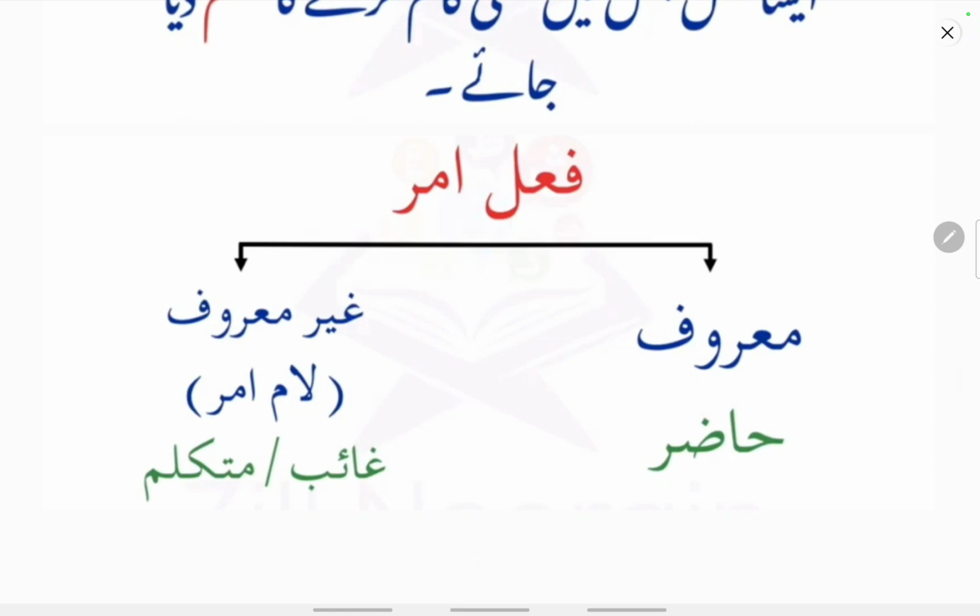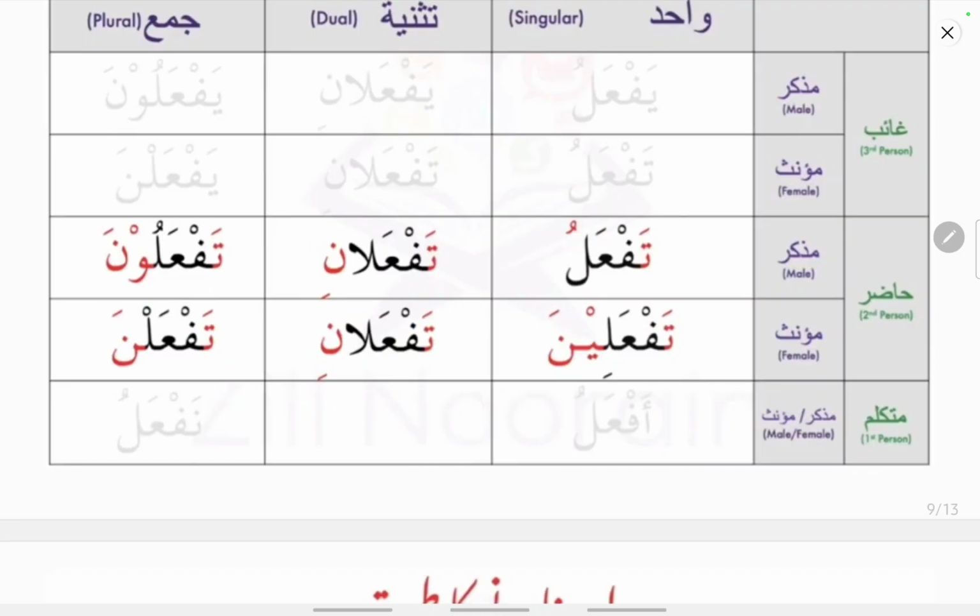Fe'lul amr is further divided into two categories, that is fe'lul ma'ruf and fe'lul ghair ma'ruf. Fe'lul ghair ma'ruf is also known as lamul amr. Fe'lul ma'ruf means we are commanding the second person, that is the hazir, and fe'lul ghair ma'ruf means we are commanding oneself or commanding a person who is not within the conversation, that is commanding the third person or commanding the first person, the person who is speaking. So fe'lul ma'ruf is commanding the second person, the person who is within the conversation.